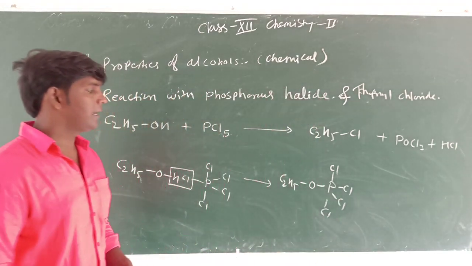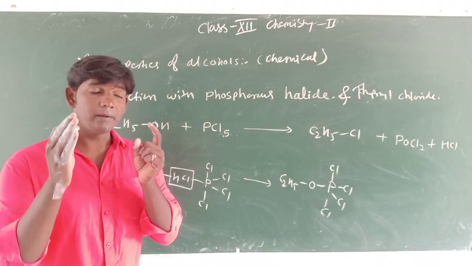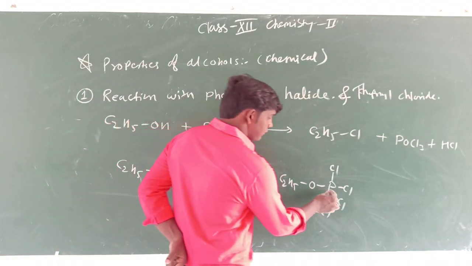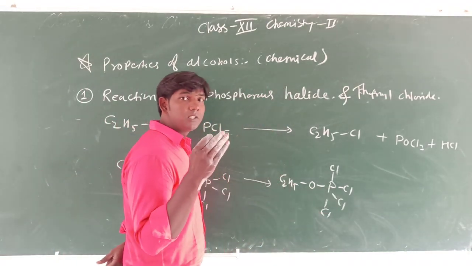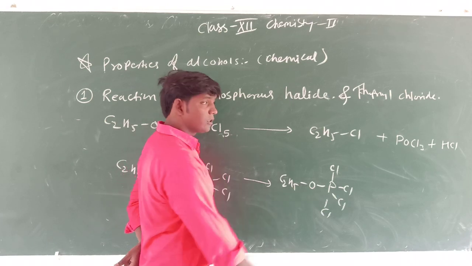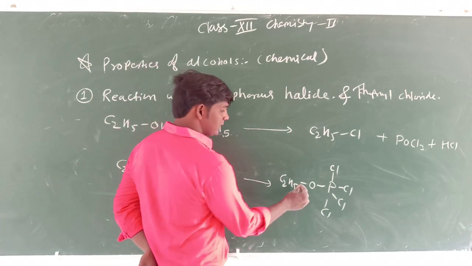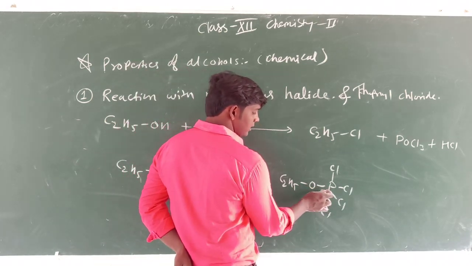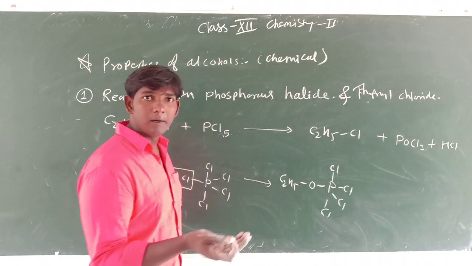Now you have to remember this phosphorus and oxygen bond is much stronger than the carbon and oxygen bond, therefore this phosphorus and oxygen try to form a double bond.